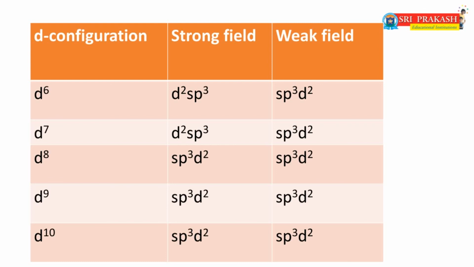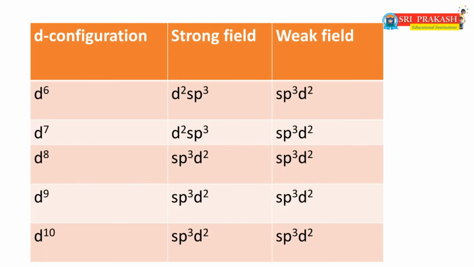If a weak field ligand is present, the systems form outer orbital or high spin complexes. But in d8, d9, d10 systems, irrespective of the ligands, whether strong field or weak field, these systems form only high spin or outer orbital complexes.